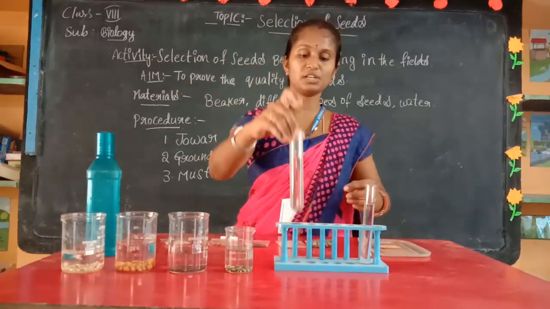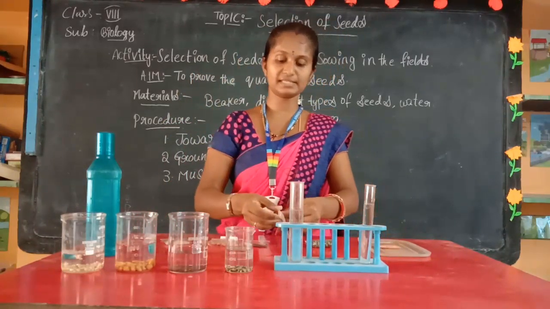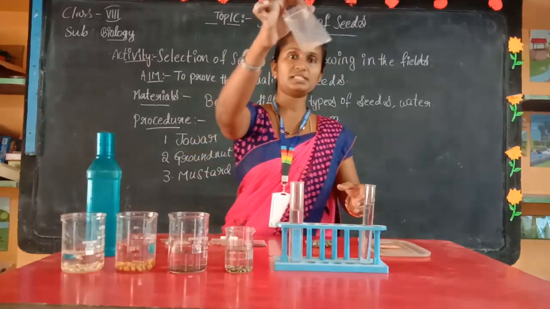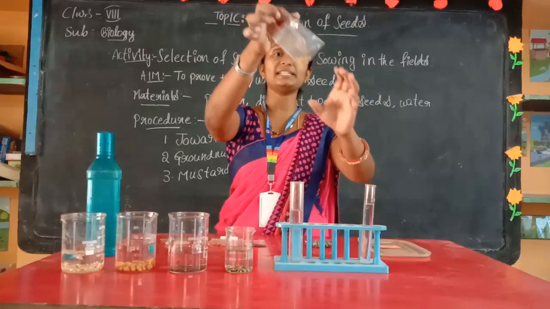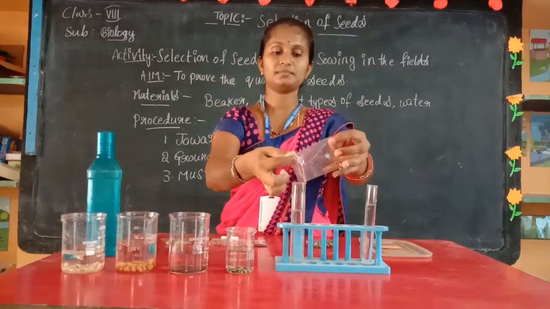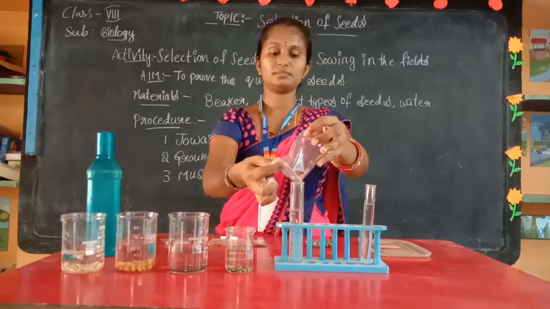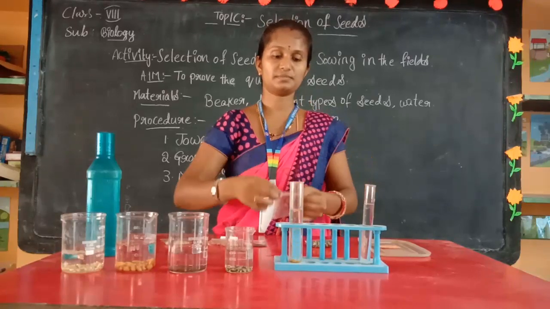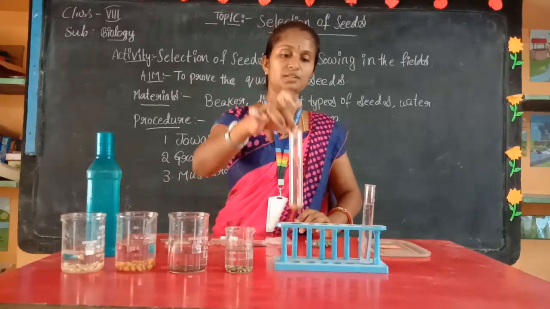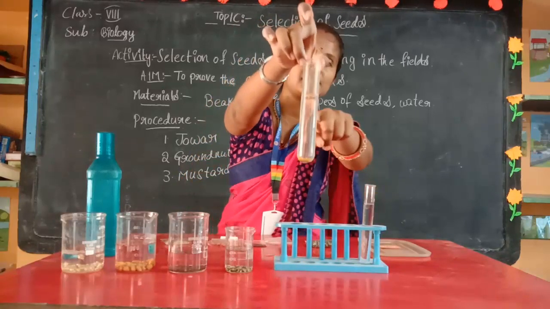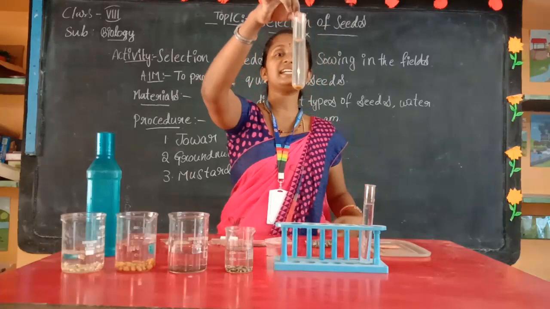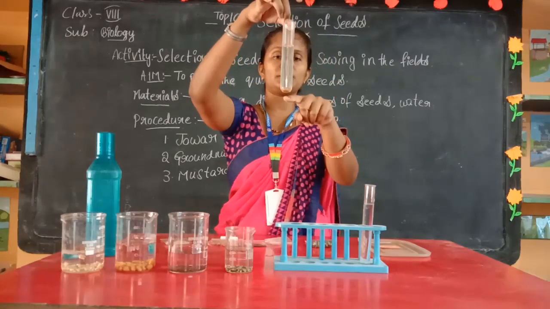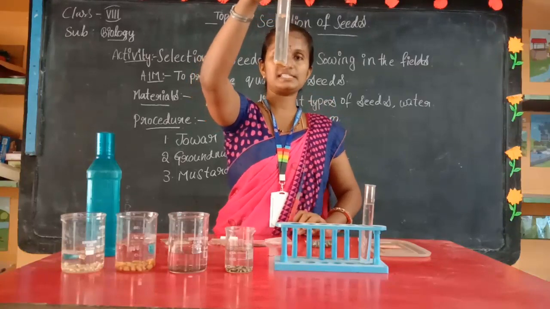Observe in this test tube, children, I am going to pour the paddy seeds. These are the paddy seeds, the husk is there. Did you observe that the paddy seeds are floating here? These seeds are less quality seeds and some seeds went to the bottom. These are the good quality seeds.